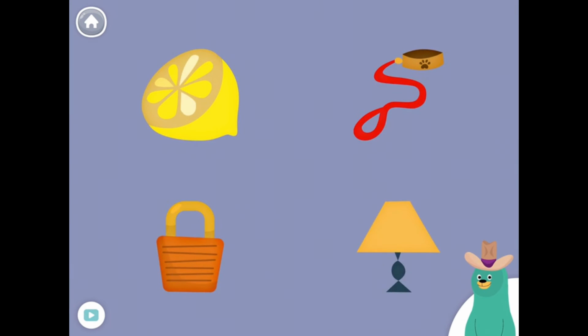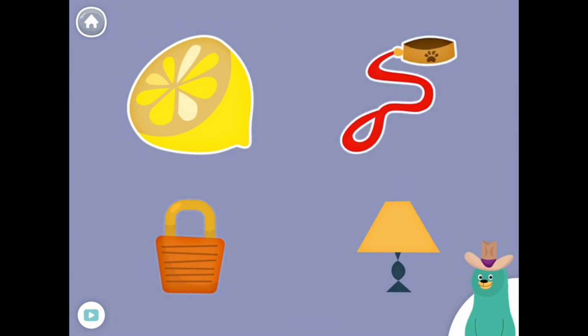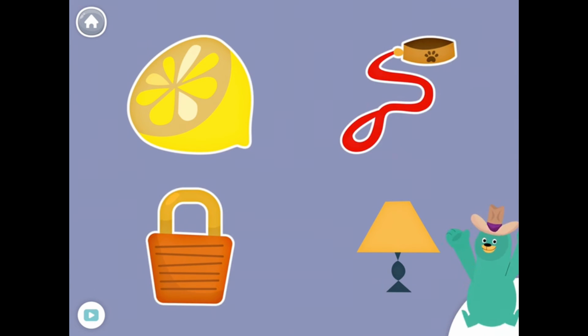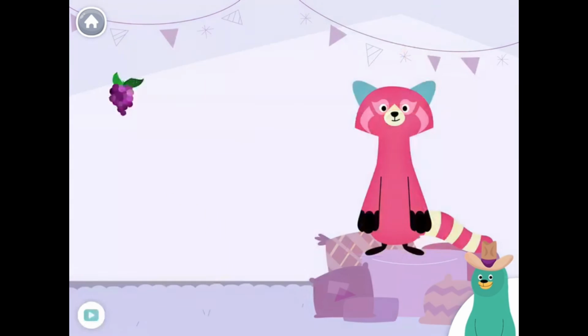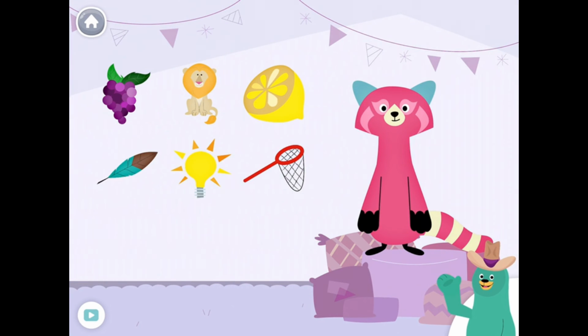All of these things start with the /l/ sound. Tap them all and listen to the /l/ sound. At the beginning, lemon, leash, lock, lamp. Good work! Give all the things that start with the /l/ sound to Rhea.